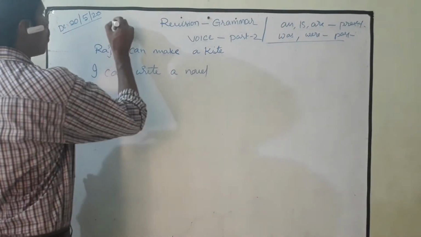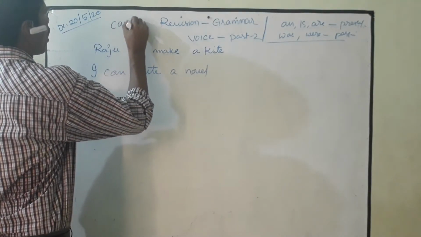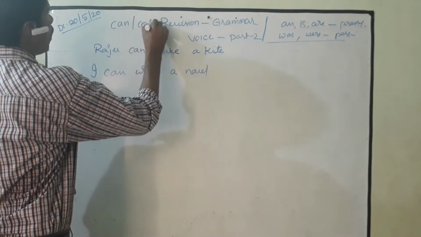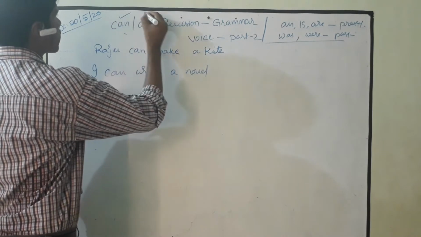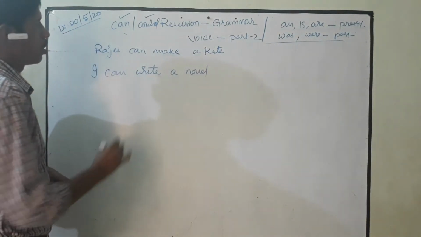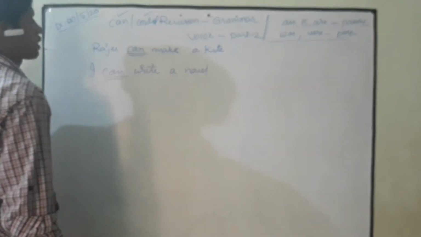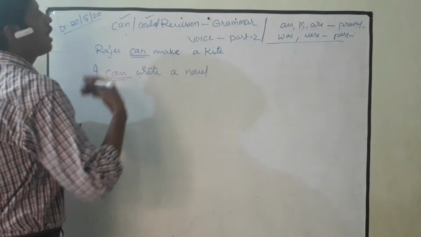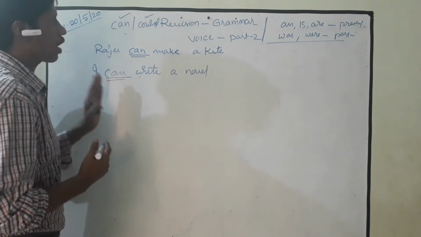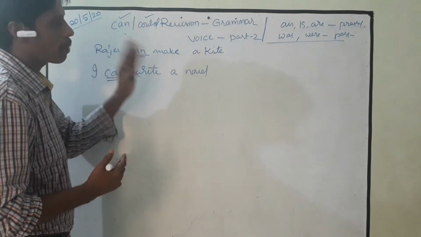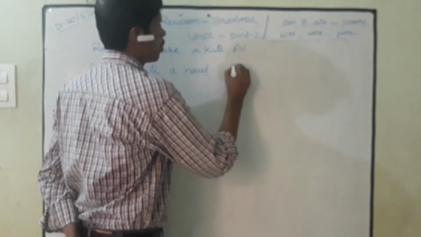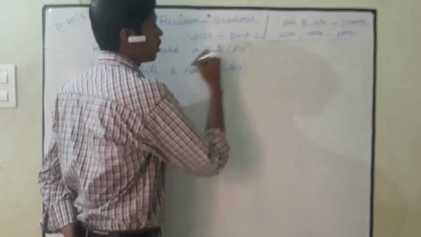So here the modal auxiliary is can or could, whatever it is. Either it is can or could. These two are active voice, right? When you want to write these two sentences into passive voice, these two are active voice and you need to write in passive voice. You need to change.